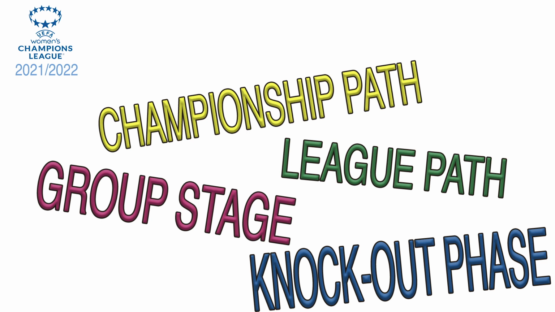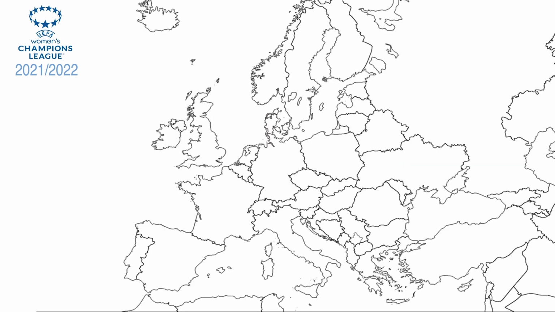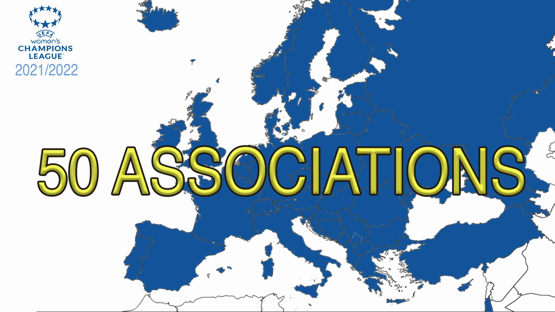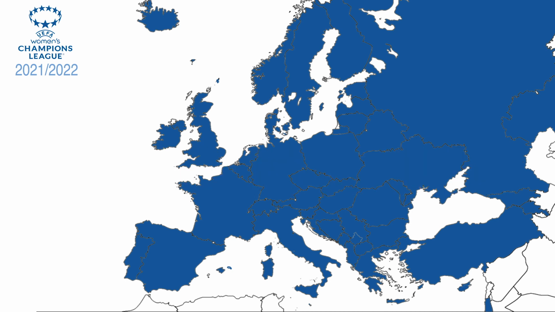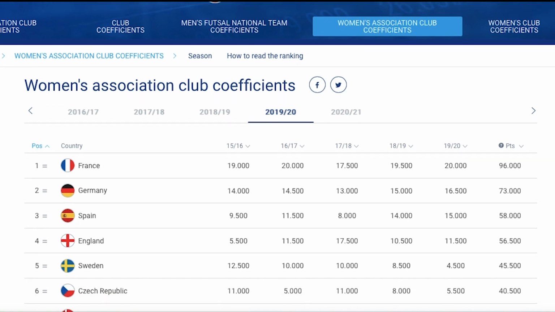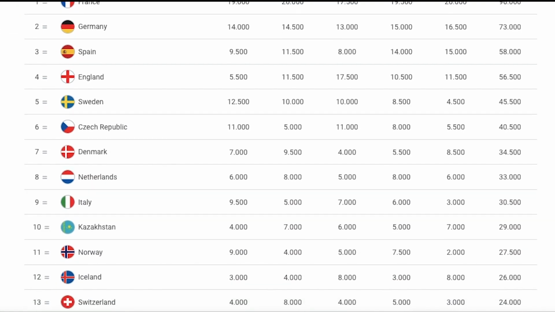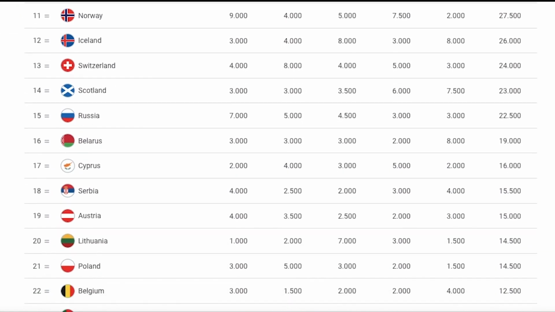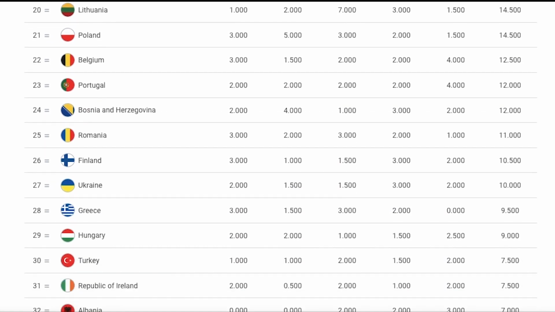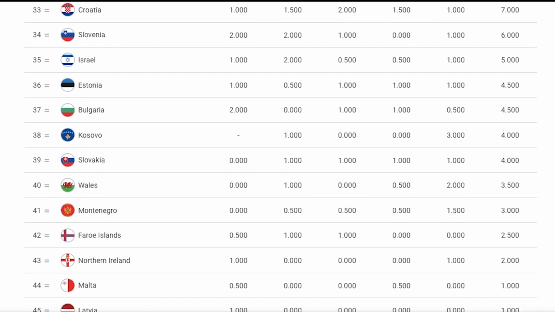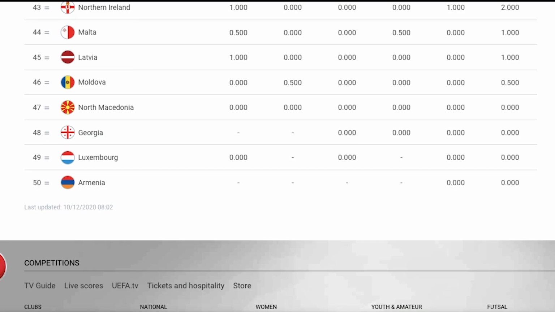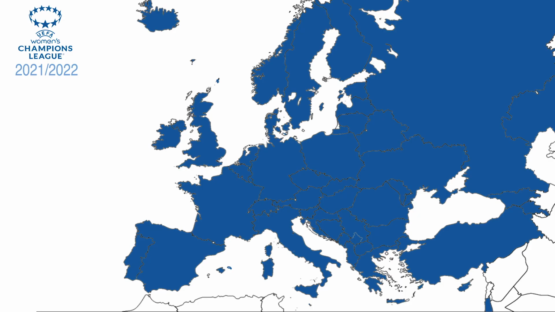So first, let's look at the map of Europe. There are 50 associations, let's say 50 countries participating in the UWCL. These associations are ranked from 1 to 50 according to coefficients. I don't really know how it works, but basically the best league is on top. You can find the ranking on the UEFA website, and this ranking is quite important in the way the Champions League tournament is built. So first, let's talk about the Champions Path.